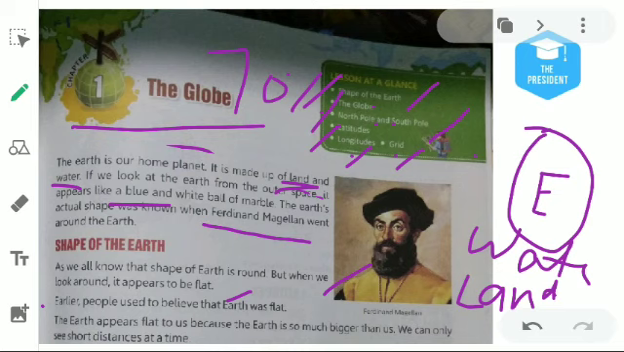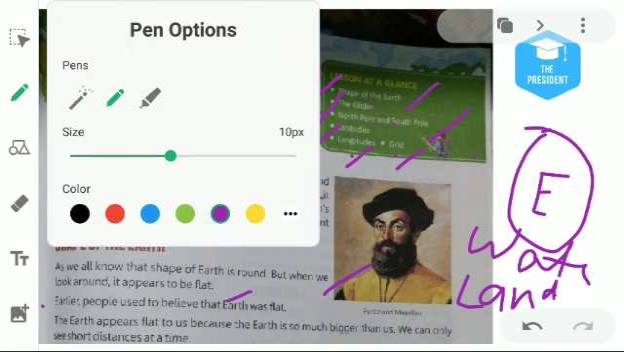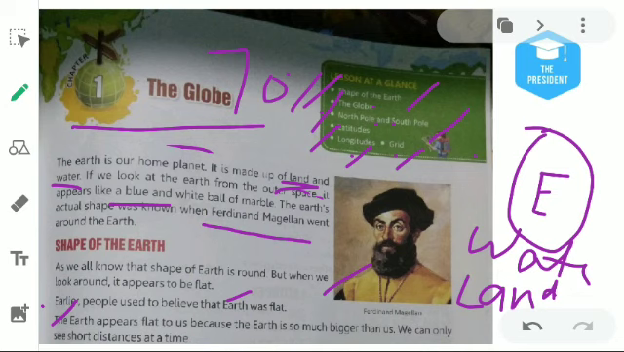The Earth appears flat to us. Why does Earth look flat? Here is the reason. The Earth appears flat to us because the Earth is much bigger than us. It looks flat because the Earth is bigger than us. We can only see short distances at a time because we have a limitation on our eyesight. Our eye can't see much longer distances.